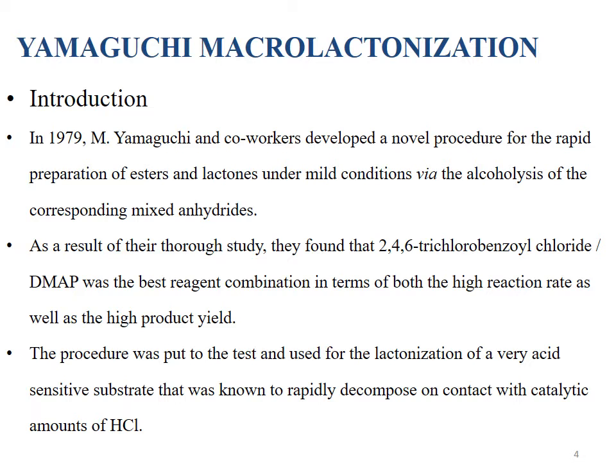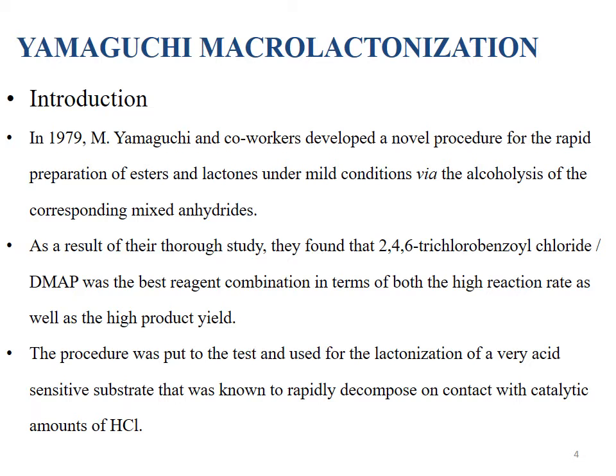The combination of 2,4,6-trichlorobenzoyl chloride and DMAP proved a best reagent combination for the preparation of esters and lactones under milder conditions. When 2,4,6-trichlorobenzoyl chloride and DMAP was used, then the reaction rate was high and the yield of the product was also high.